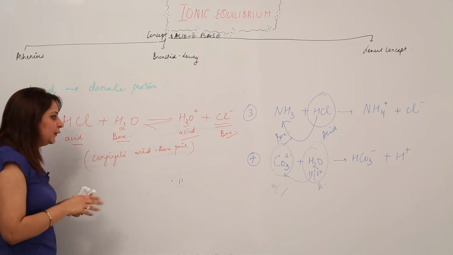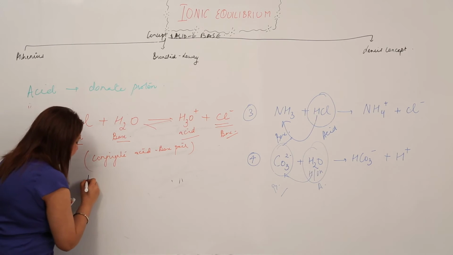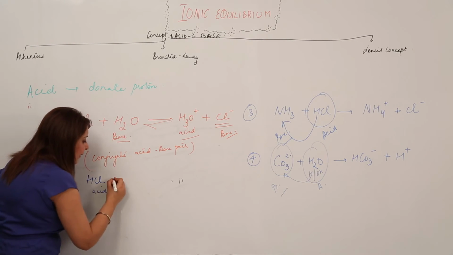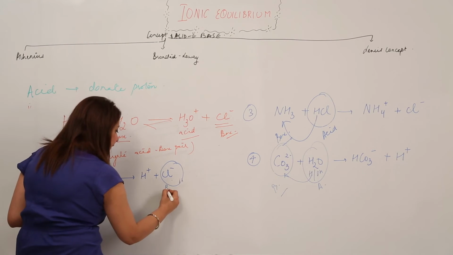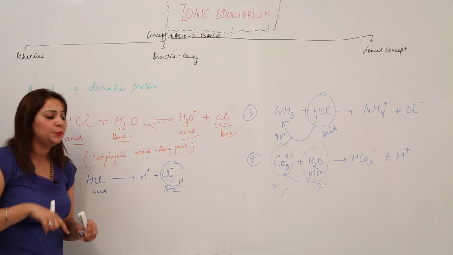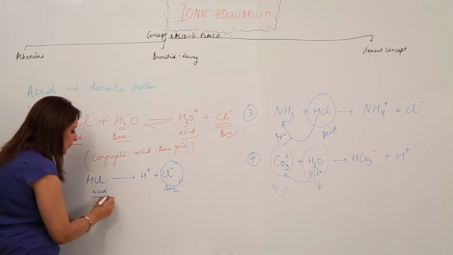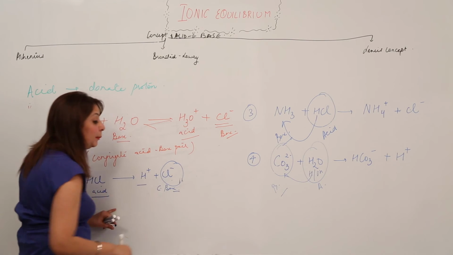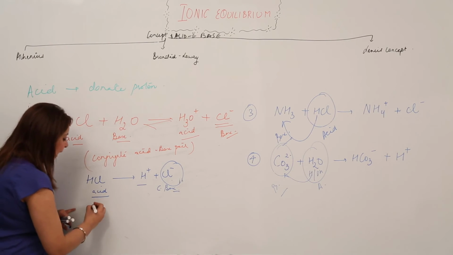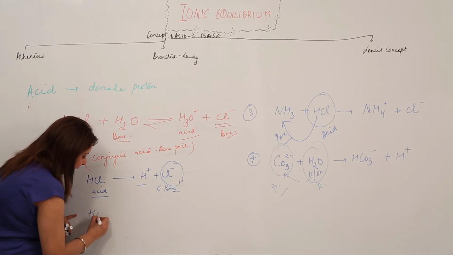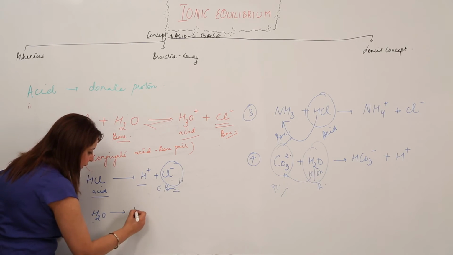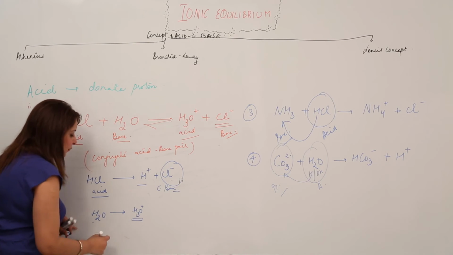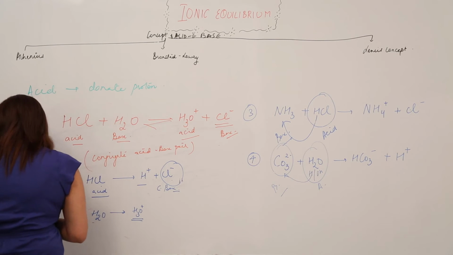right? What was it? HCl is an acid, right? When it donates the proton, it is left with Cl negative. It forms the base. Now it has a tendency to accept the proton, right? So the acid produces the hydrogen ion and a conjugate base, right? And similarly, if I have a base, H2O, it has a tendency to form hydronium ion, right?